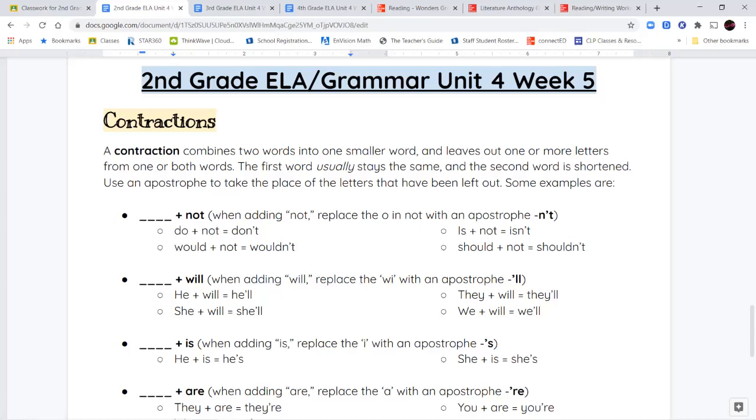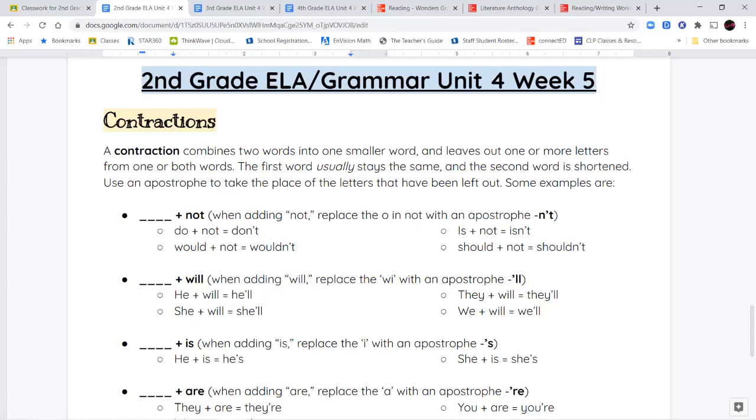Now to take the place of those missing letters, we put in their place something we call an apostrophe. So an apostrophe looks like a comma, but it doesn't sit on the line, it sits above. So it's going to sit near the top of the letters. And we know that it takes the place of something. It has a meaning. So if I'm making contractions with the word not, now a lot of these you already know, you use them and you say them and you read them all the time. But now we're going to learn the rules on how to make them.